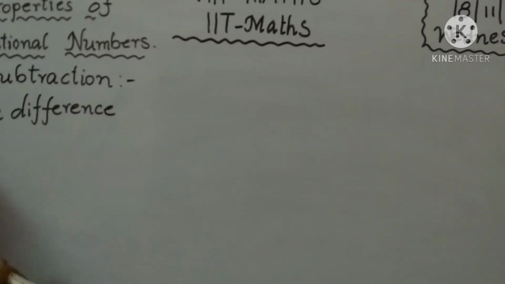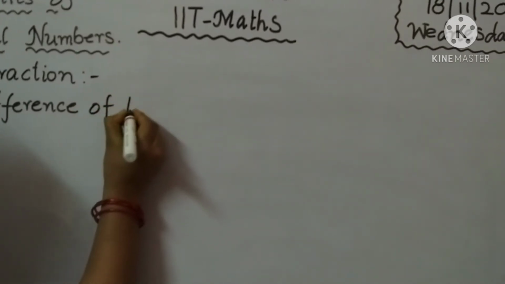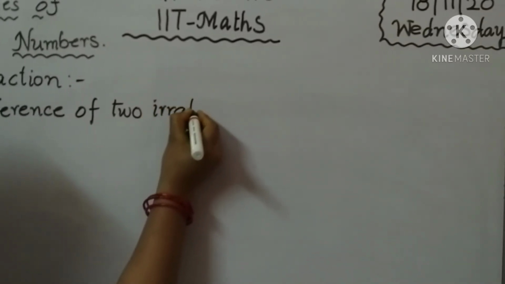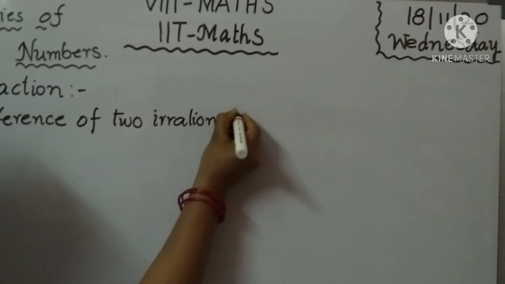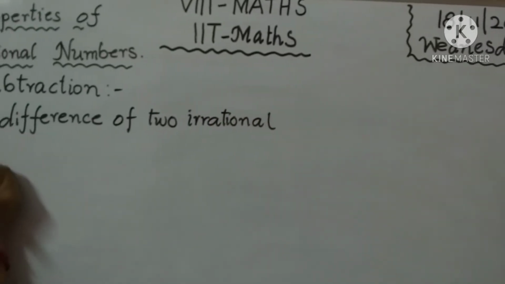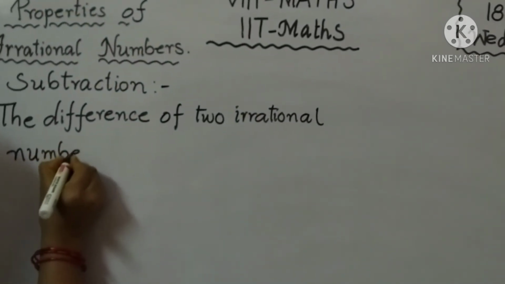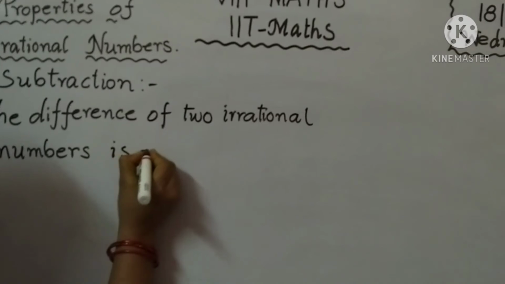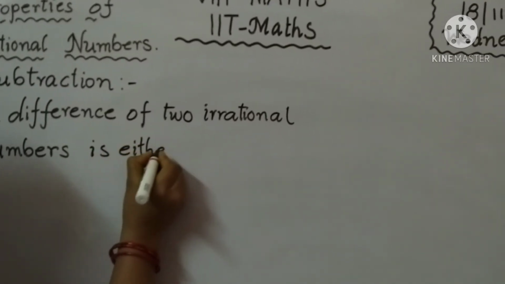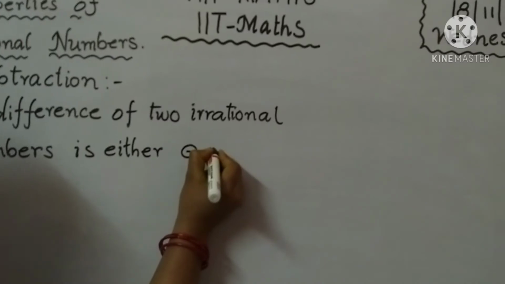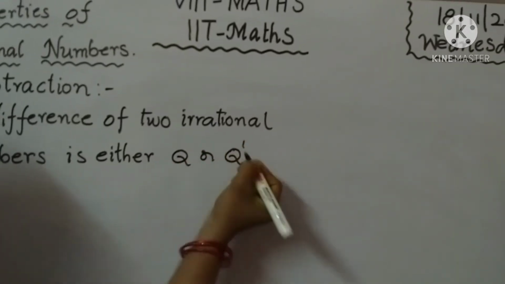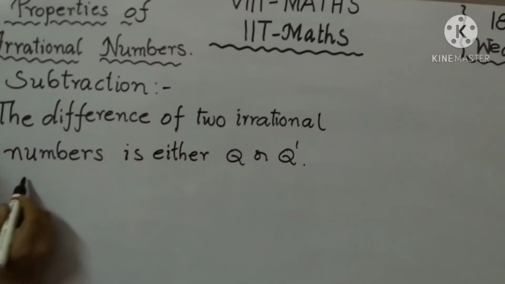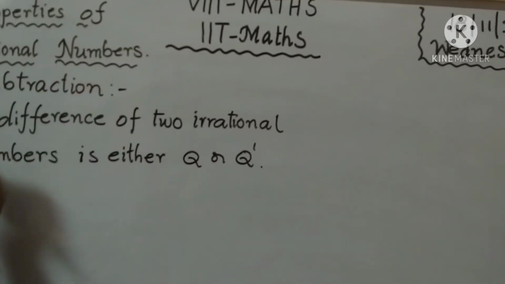The difference of two irrational numbers is either rational or irrational numbers. Okay children, subtraction also, the difference of two irrational numbers is either rational or irrational numbers.